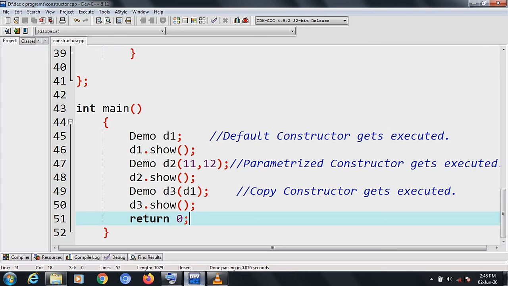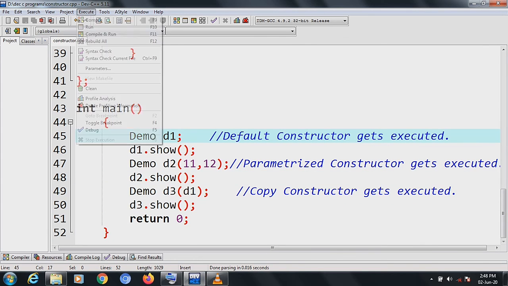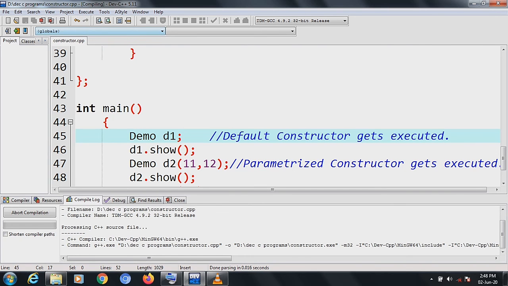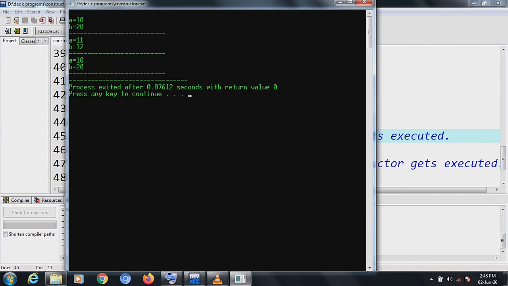So now I will execute this program and we would have the output that we have already discussed. I have compiled, so you have the output here: a equals 10 and b equals 20. This is for the default constructor. After that, a equals 11, b equals 12. This is for the parameterized constructor, and the value of the d1 object is copied into the d3 object. So finally the third answer is a equals 10 and b equals 20. Here what we are demonstrating is that the value of the d1 object is copied into the d3 object.